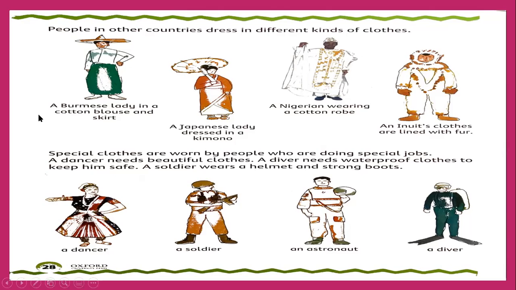As you can see here, these are the people from different parts of the world. A Burmese lady in a cotton blouse and skirt. Look, this is the dress of a country named Burma. So it's a Burmese lady. Then a Japanese lady, a lady from Japan, dressed in a kimono. The name of this dress is kimono. It's from Japan. A Nigerian wearing a cotton robe like this. Look.